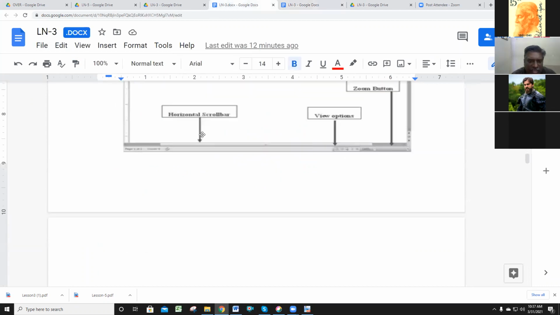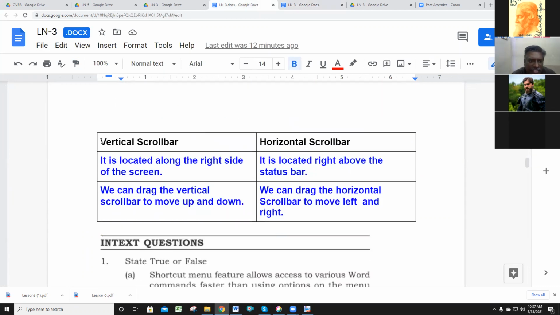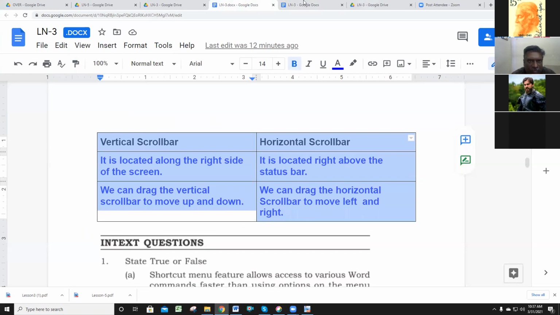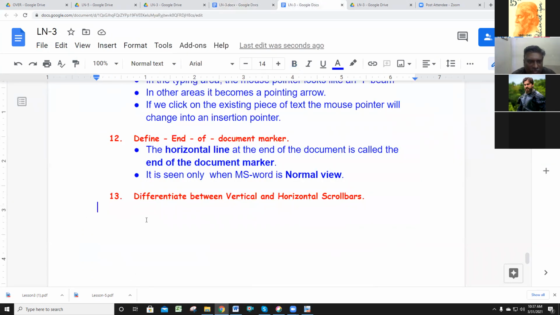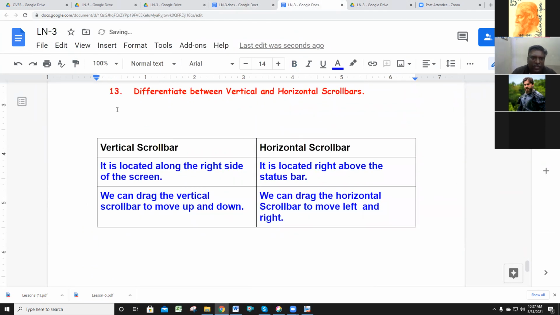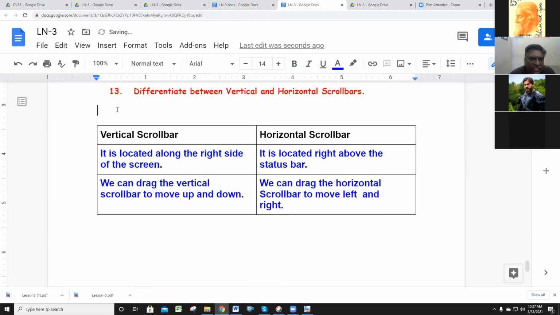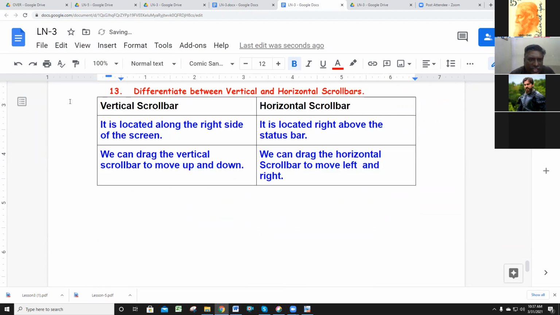Directly I am giving the answer now. You can see the answer, and you can differentiate and write. The vertical scroll bar is located along the right side of the screen. The horizontal scroll bar is located right above the status bar.